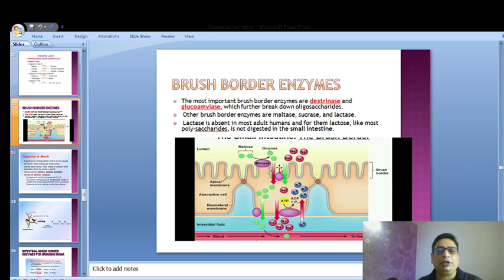So understand one thing, our digestive tract, or for that matter any digestive tract, is depending on the surface area. So these brush border that we are talking about increases the surface area manifold. It increases manifold the surface area. So that is very, very, very important if you understand this. You see the carnivorous animals like lions and tigers, what happens to them? What happens to them is they have a shorter digestive tract.